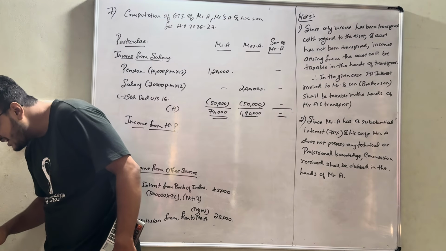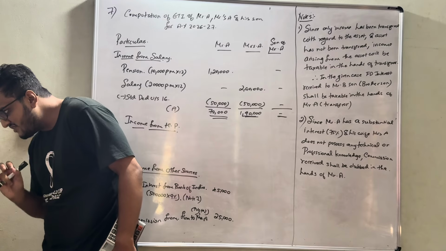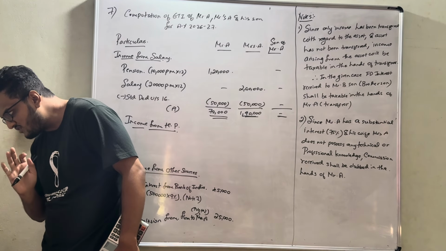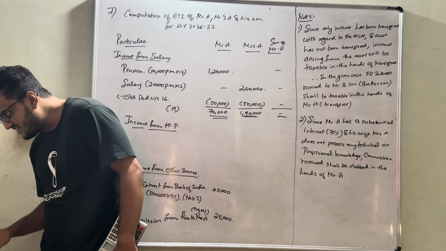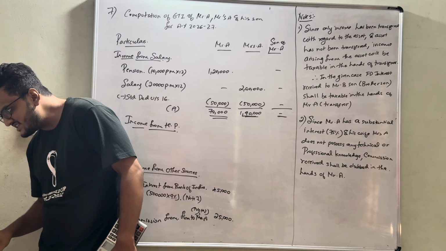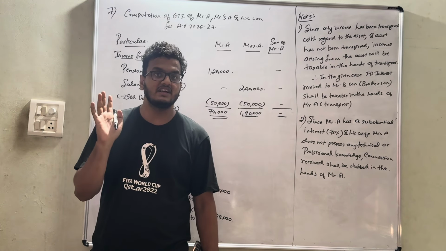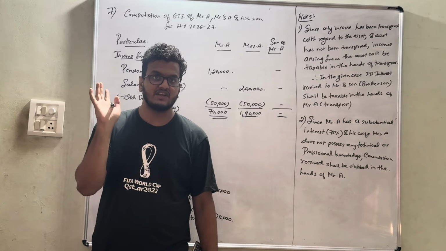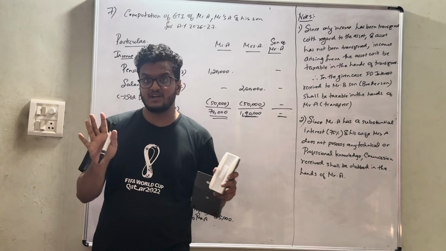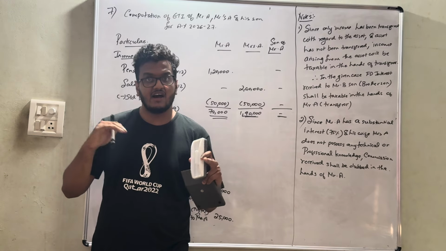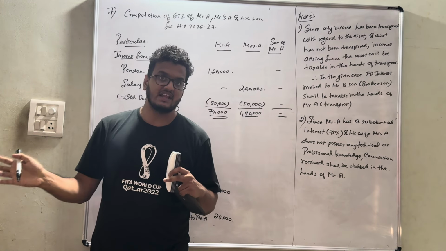Next, Mr. A gifted a flat to Mrs. A on 1st April during the previous year 2025-26. Mrs. A's income from house property is already computed, meaning the deduction under section 24, that is at the rate of 30%, and interest on capital have already been taken into account. After that, the net income is 52,000.